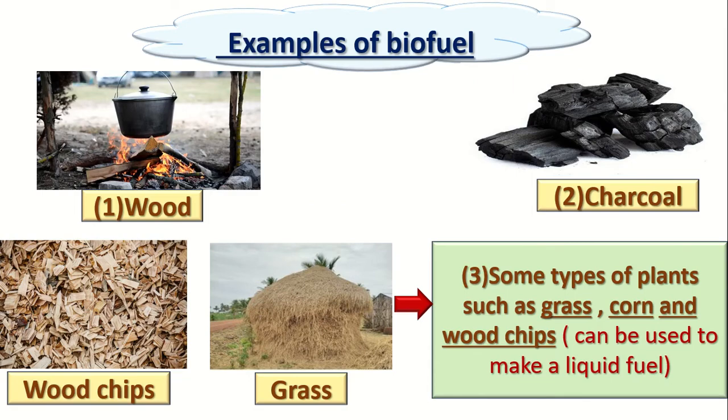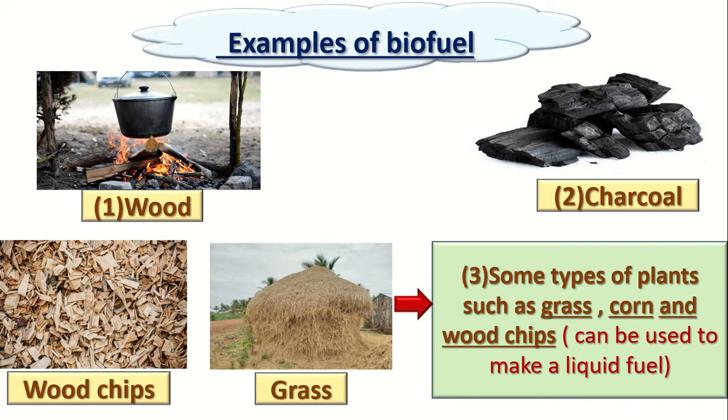Okay, let's talk about the examples of biofuel. Number 1, we have the wood. The wood is a biofuel. Why? Because it is produced from a living organism, which is the plant. Number 2, it's called charcoal.